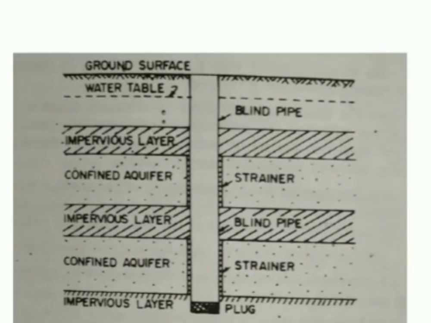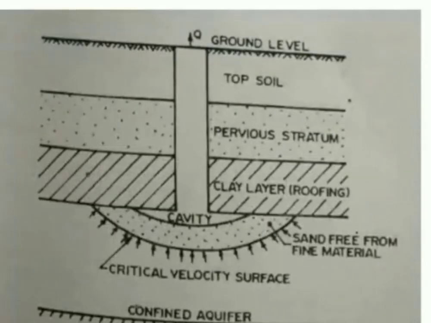point that needs to be noted from your end, because when we talk about yield, which well is going to yield more, the tube well or the open well? The tube well is going to yield more compared to your open well. Please understand. There are three types of tube wells. One is called the strainer tube well. I'll show you the diagram sketch of this. This is the first one. The second one is called the cavity tube well. I'll come to them one by one.